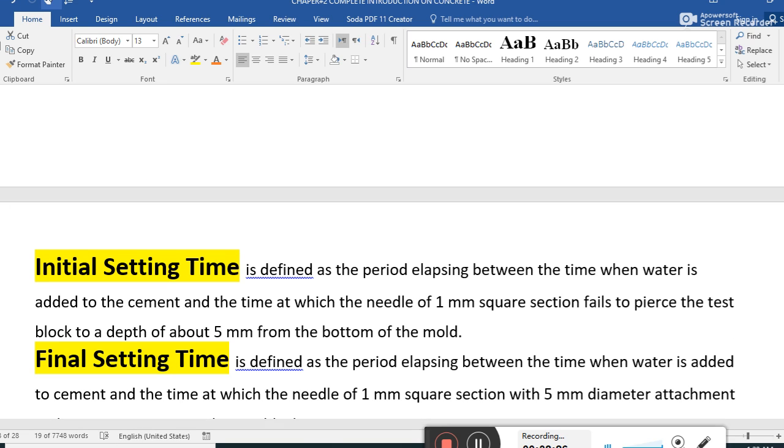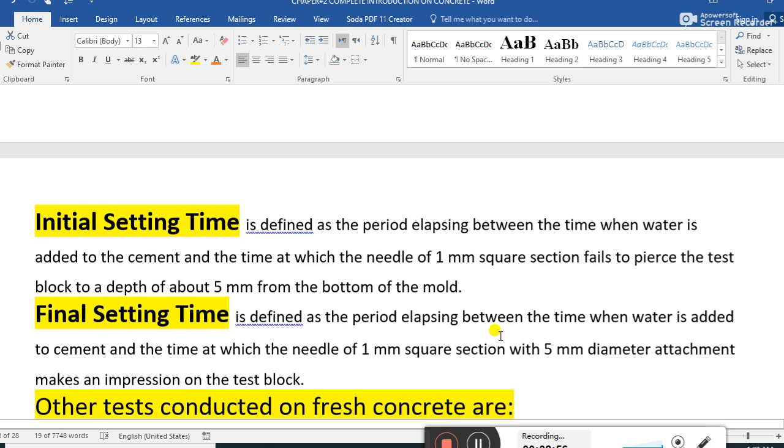Initial is defined as the period elapsing between the time water is added to the cement and the time at which the needle of 1 millimeter square section fails to pierce the test block to a depth of about 5 millimeter from the bottom of the mold.